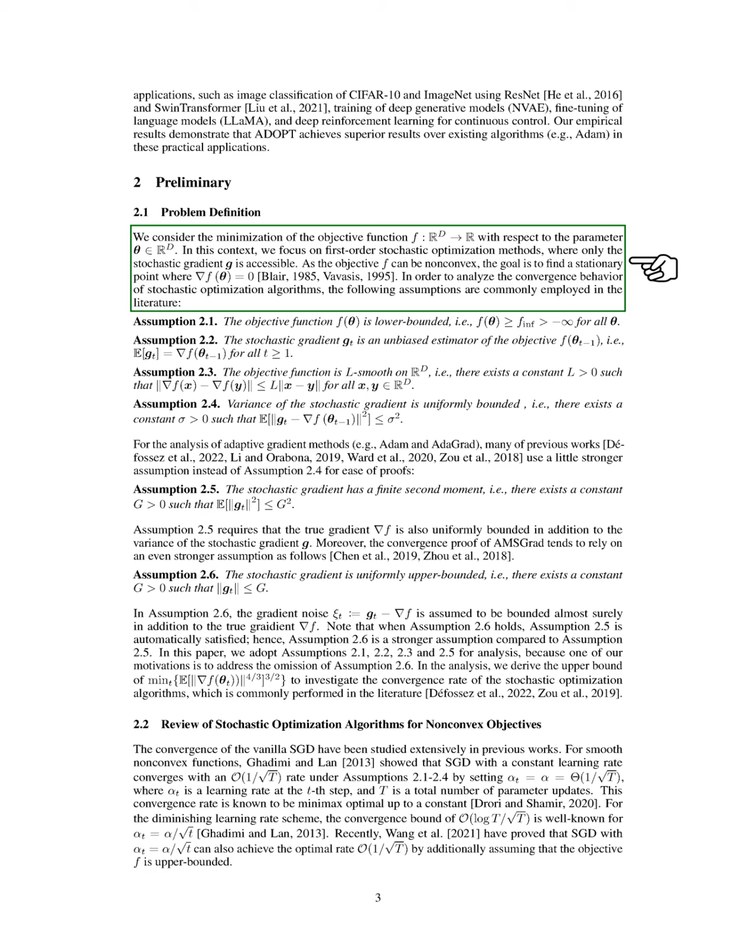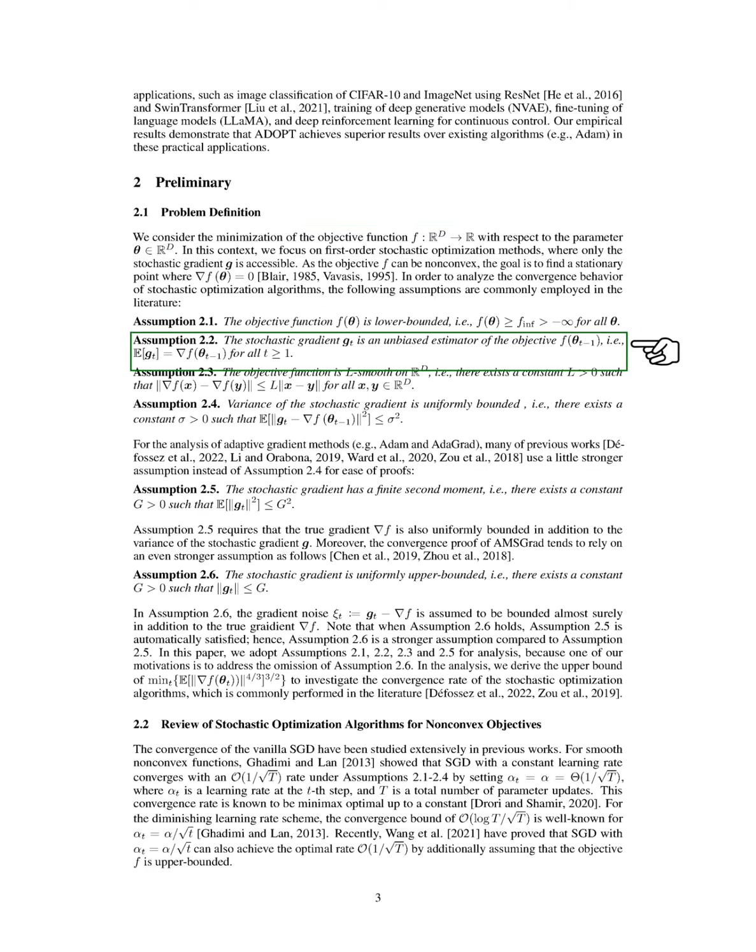To analyze the convergence of stochastic optimization algorithms, we rely on several common assumptions. First, we assume that the objective function f is lower bounded, meaning it does not go below a certain value for all theta. Second, we consider the stochastic gradient g_t to be an unbiased estimator of the gradient of f at the previous parameter value, ensuring that the expected value of g_t equals the true gradient. Third, we require that f is L-smooth, which means there is a constant L such that the difference between the gradients at any 2 points is controlled by L times the distance between those points.